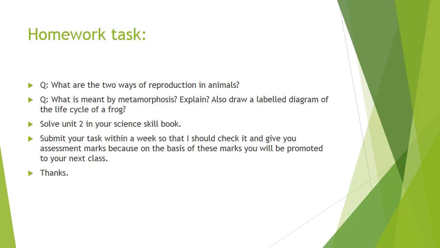This is your homework task. Question number 1. What are the two types of reproduction in animals? Question number 2. What is meant by metamorphosis? Explain. Also draw a labeled diagram of the life cycle of a frog. Question number 3. Solve Unit 2 in your science skill book. Then submit your task within a week so that I can check it and give you assessment marks, because on the basis of these marks you will be promoted to your next class.